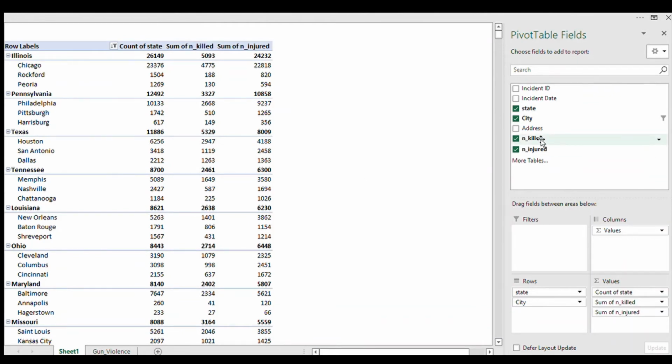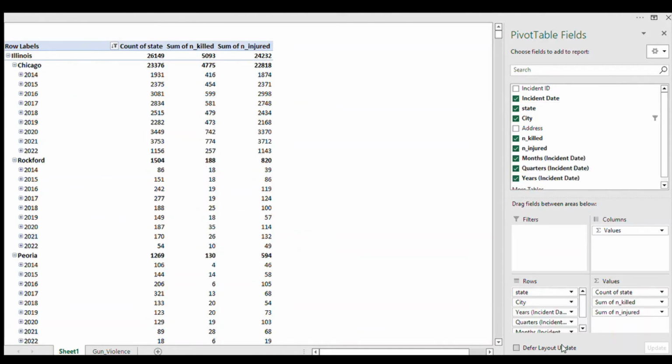So let's also look at the incident dates, and we're gonna take the incident date and put it here. Let's see what that gives us. Still loading, still loading, still loading. Okay, it's there now.